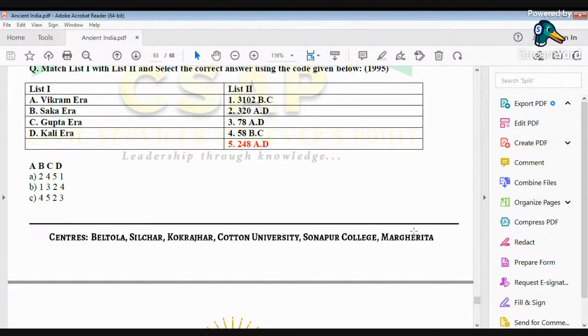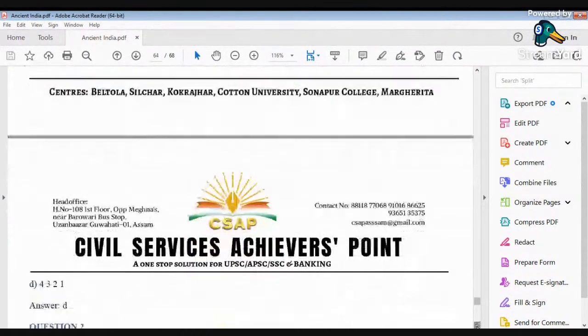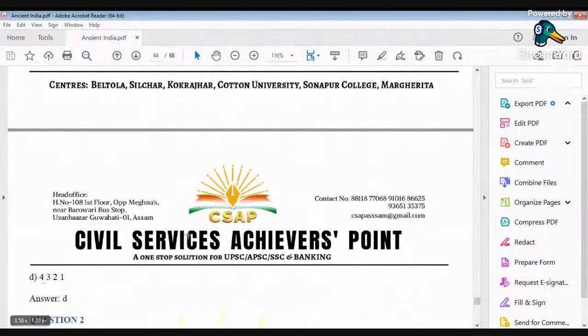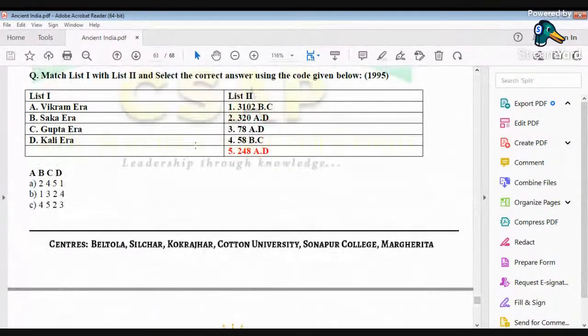So let's check B3. Option number B also matches 3 with B, and option number D also matches B with 3. So there are two such options which match B with 3, and we had another, C with 2, which is equally important.